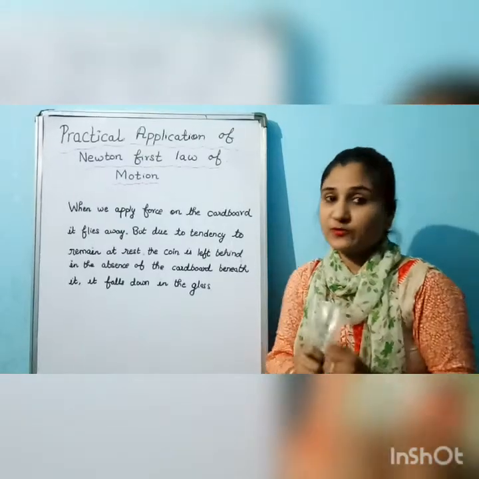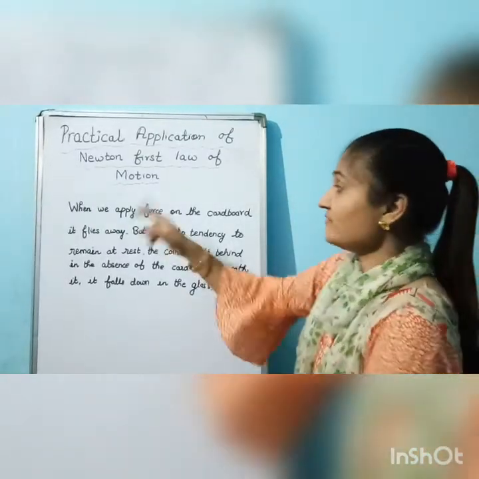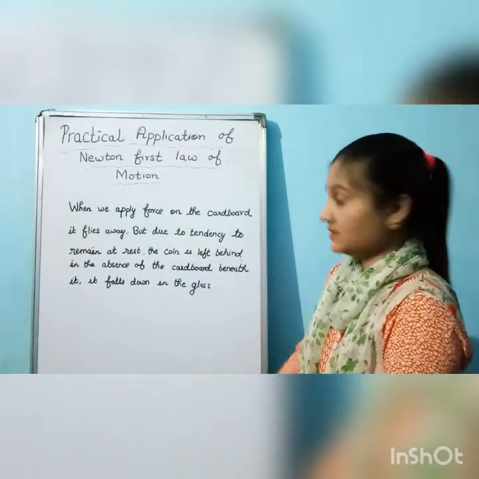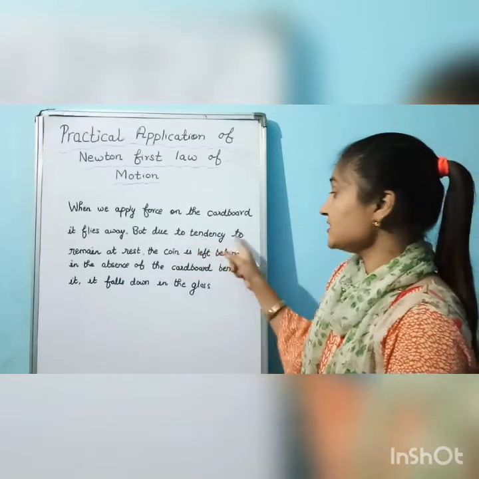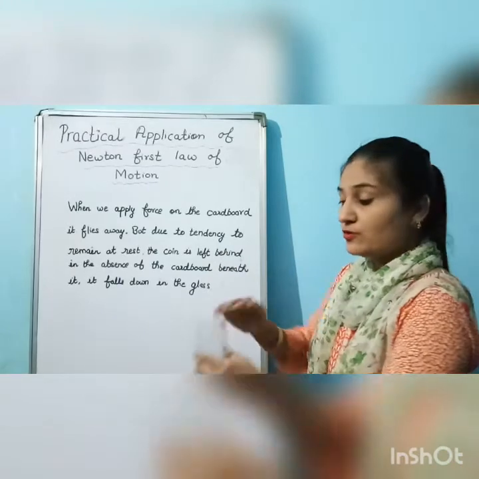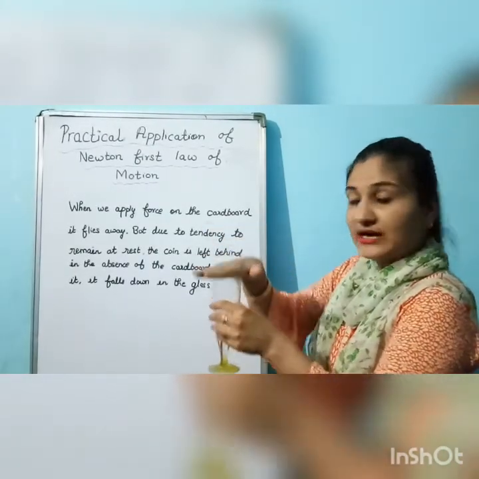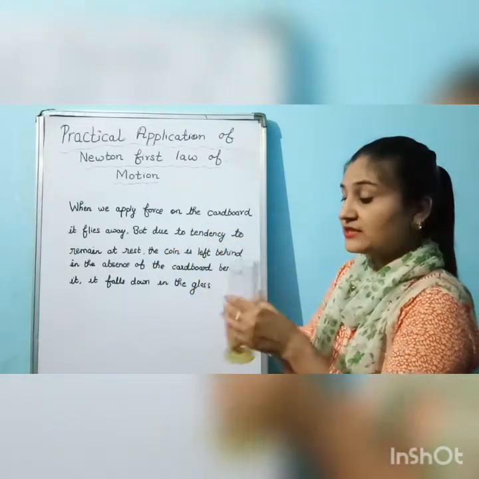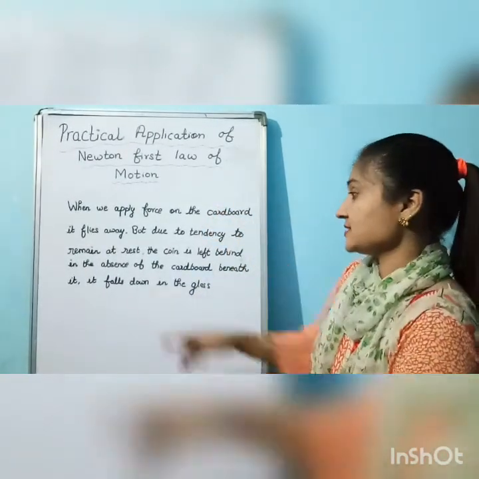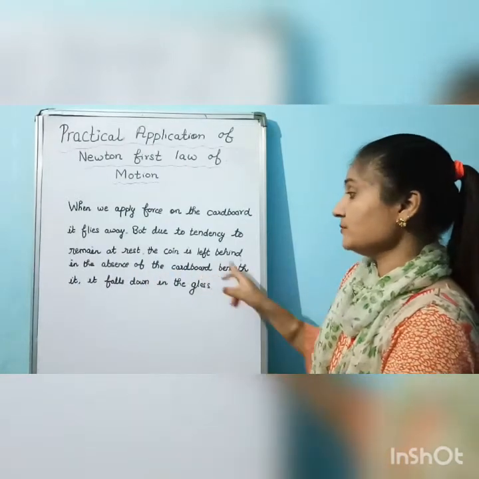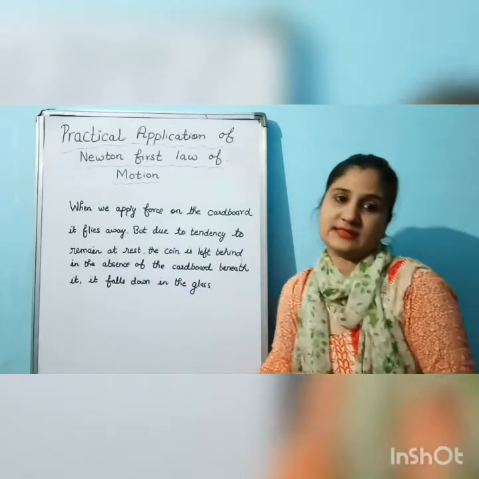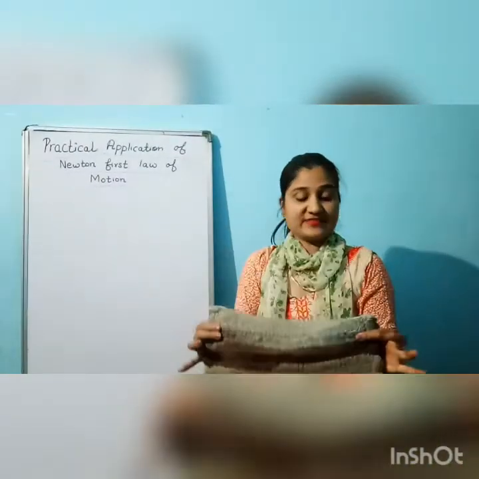So, how can you write this answer? When we apply a force on the cardboard, it flies away. You have seen it. But due to the tendency to remain at rest, the coin is left behind. The cardboard at the upper part flies away, but this coin is at rest. Therefore, in the absence of the cardboard, it falls down in the glass. So like this you have to explain this answer. Now again with an example.